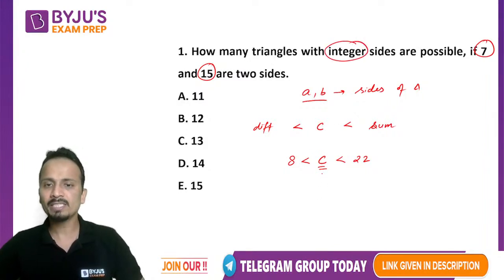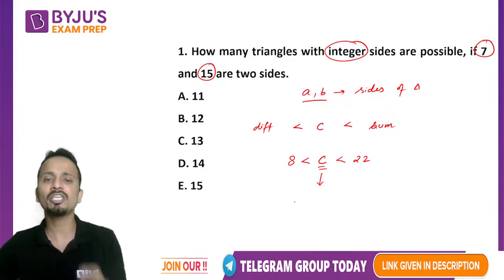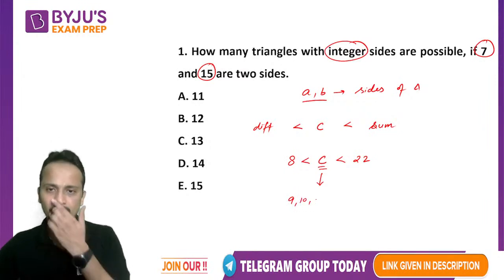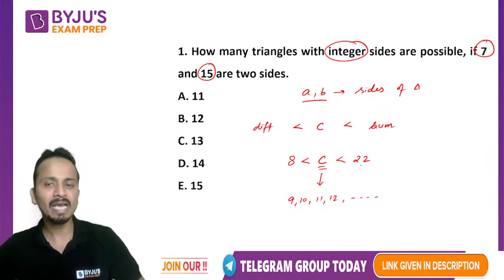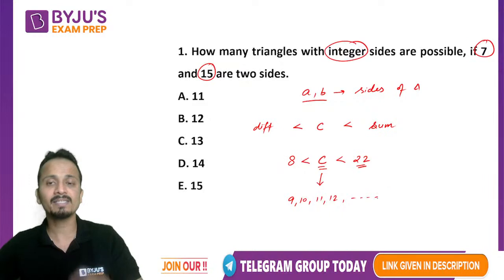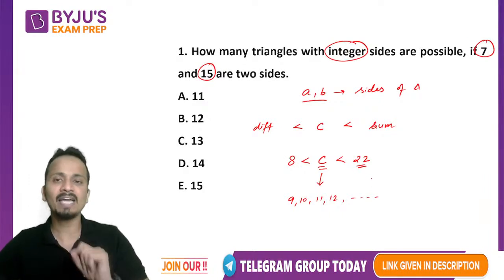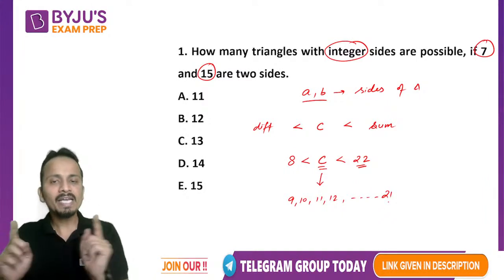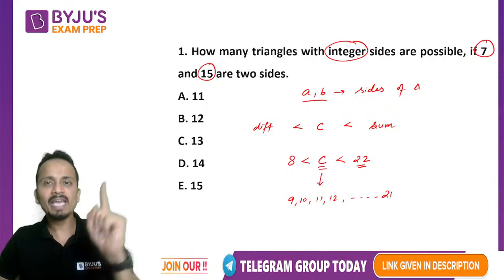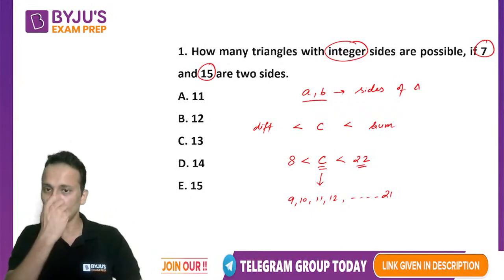Now this third side is greater than 8, and this third side should be an integer. So the values that this third side can take should be an integer greater than 8. That means it will start from 9, then 10, 11, 12, and so on. And it should be an integer less than 22, so this will go up till 21. So all the integral values between 8 and 22, starting from 9 up till 21, will be the answer for this question.